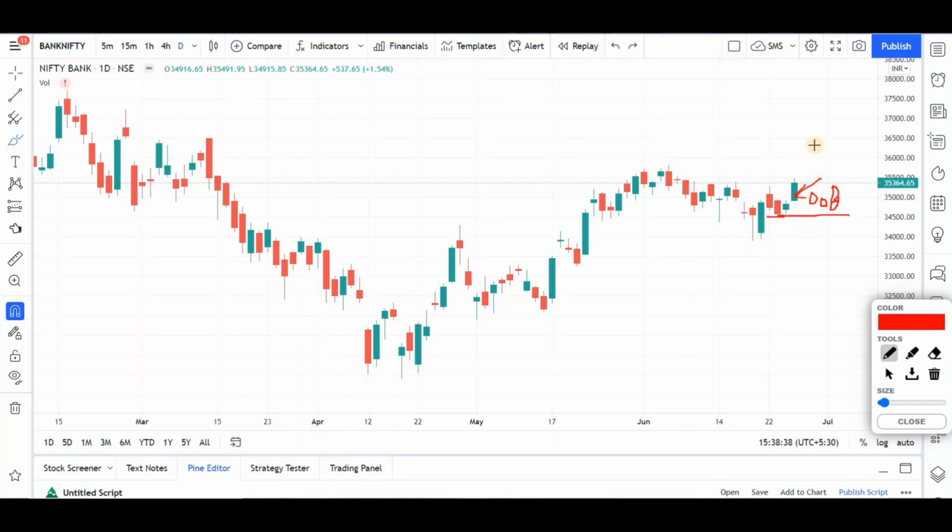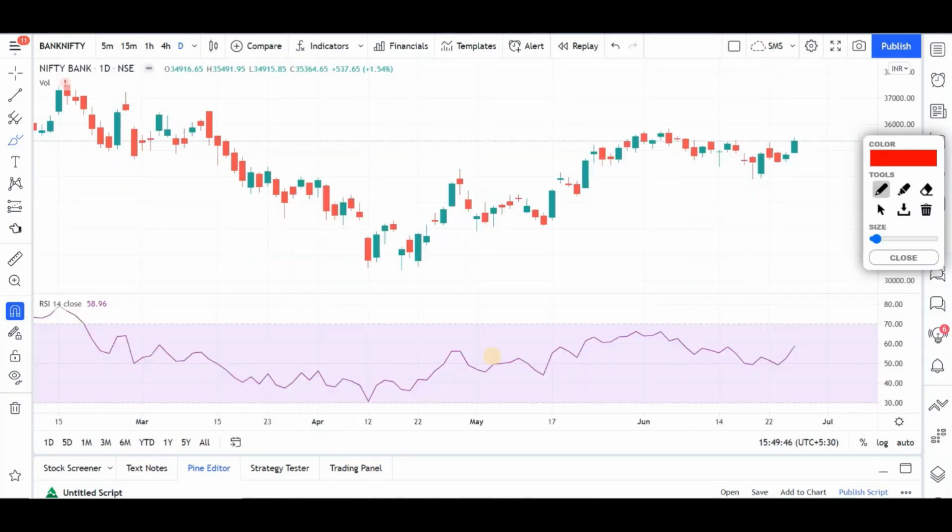And again, if it moves up and I see it gives some kind of a consolidation here, then I might re-enter or reduce a little more position size and then re-enter here. Hope it is clear. So now let's look at relative strength of Nifty Bank versus Nifty.